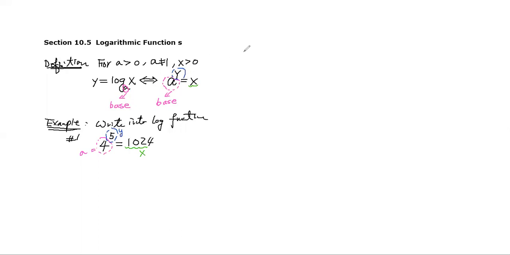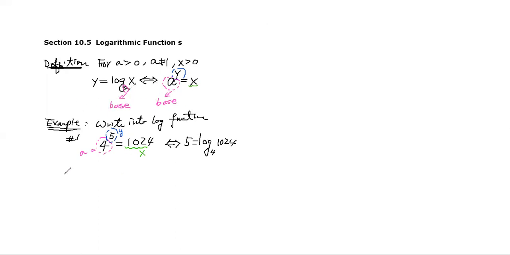So now I can rewrite it: y, that means 5, is equal to log base 4 of 1024. As long as you know this definition, you'll be able to rewrite it.